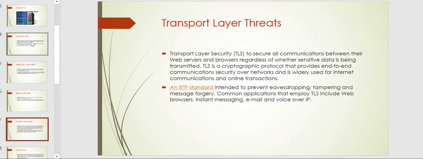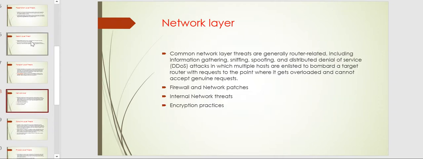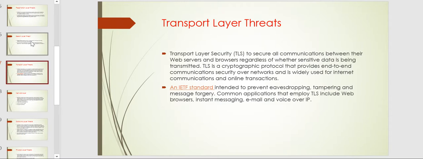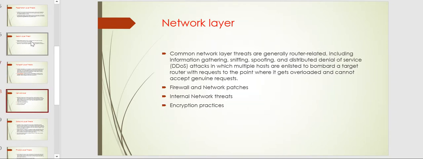Some other things we can say: common applications that employ TLS include web browsers, instant messaging, email and voice over IP. So these are the major transport layer concerns, and they are important for service providers also, who work according to IETF standards, the international internet and transport standards.